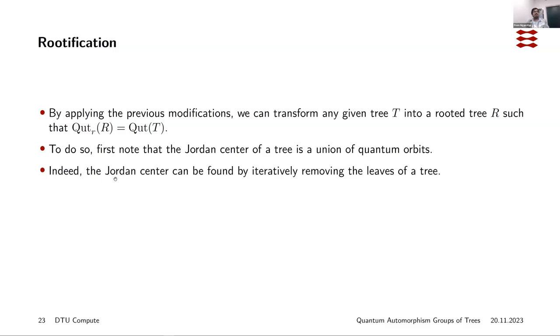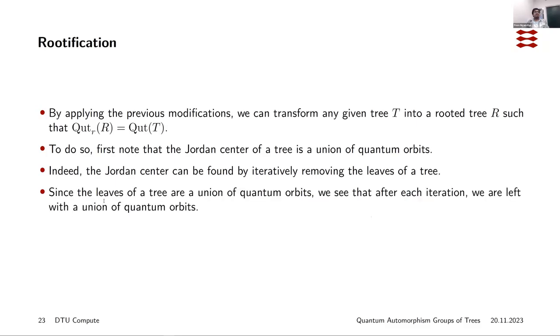The Jordan center of a tree can be found by iteratively removing the leaves of the tree. So you remove the leaves at first, then you're left with a subgraph, and then you remove the leaves from that subgraph, and you keep repeating this process. And it's known that the leaves of a tree are a union of quantum orbits.